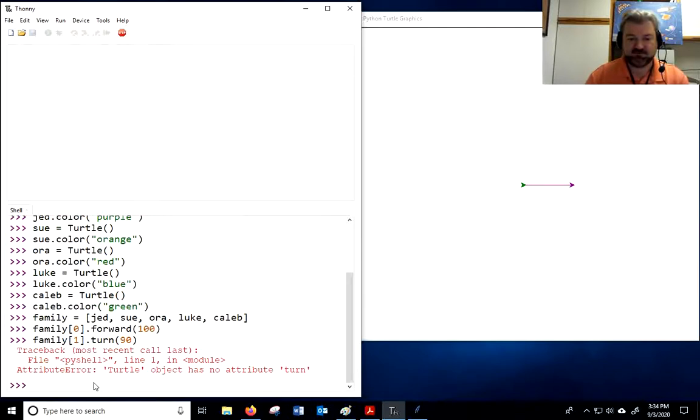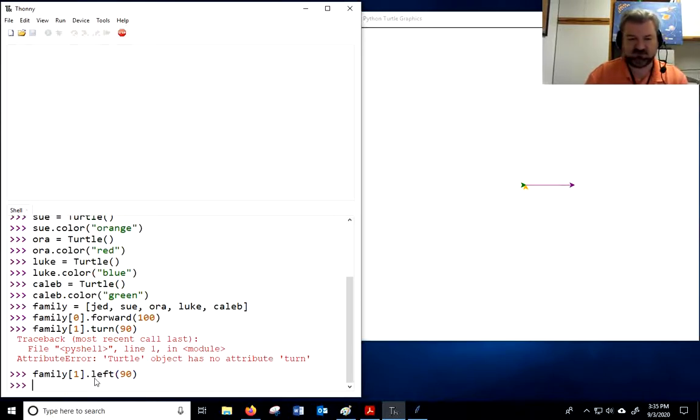Again with the assistant. Oh, turn. Sorry. We're in my computer science 2 and 3 class. We're doing something with a different application, and turn is how you turn. But I forgot here it's left and right. See, I get confused just like everybody else. I'm going to turn left. I want Sue. So family bracket 1, turn left 90.